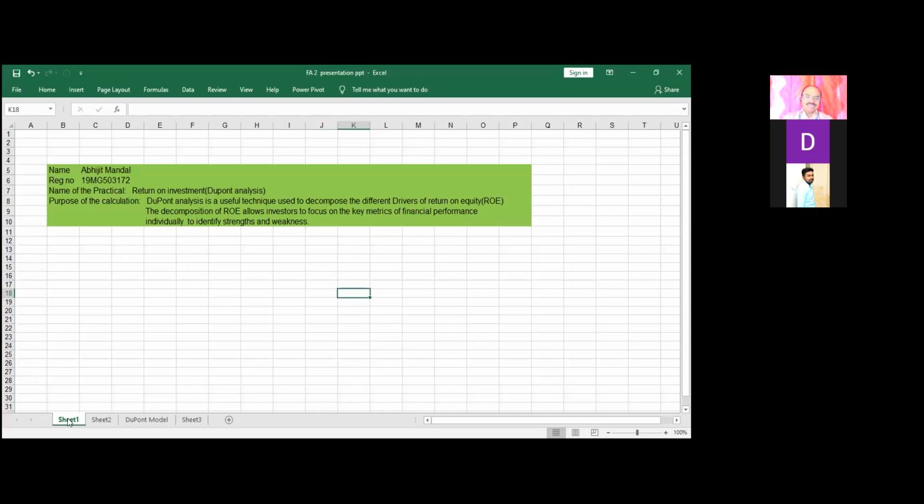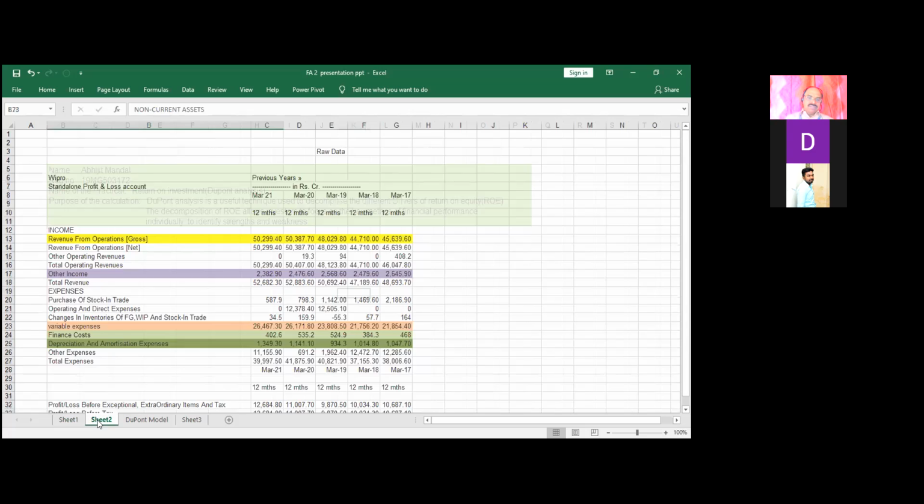First of all, let us understand what dew point analysis is. Dew point analysis is nothing but a direct calculation of return on equity. It helps us understand individually which parts contribute to the return on equity, for example profit margin ratio and return on assets. All those things individually contribute to the return on equity. So dew point analysis helps us understand which components directly contribute to the return on equity. That is the purpose of the calculation.